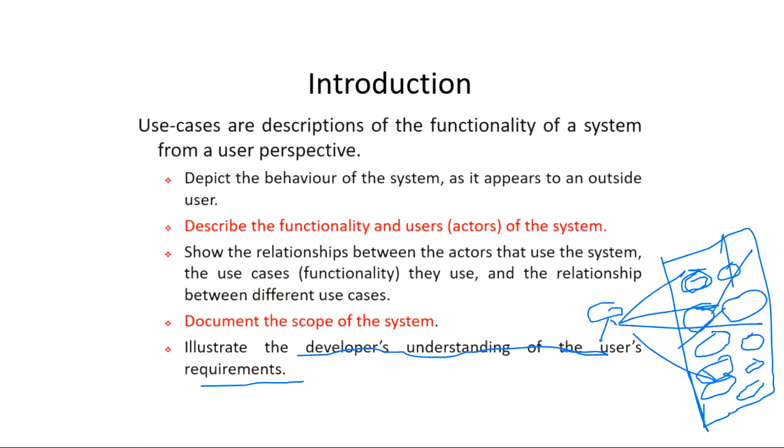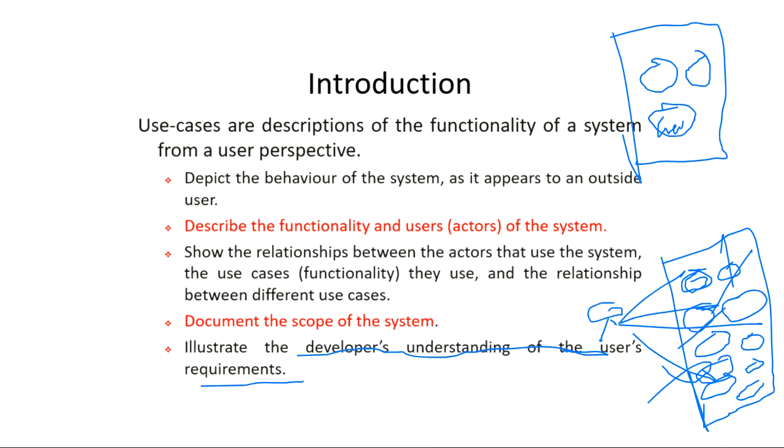The user is not concerned with this view. Just show him a very abstract view: okay, there is messaging, there is calling. And suppose the user has said that WhatsApp should work in my system. So you will show him that, okay, there is WhatsApp here. Here is the user. You can do all these things. So the user will be very happy that what I have asked for, I'm able to do.